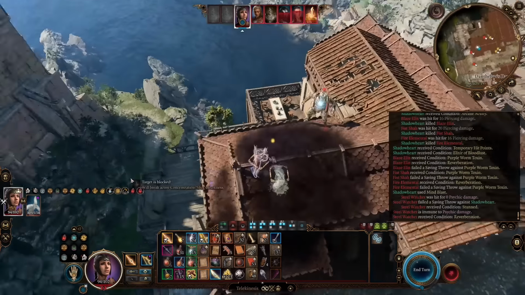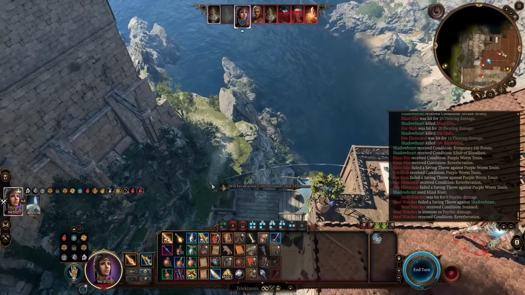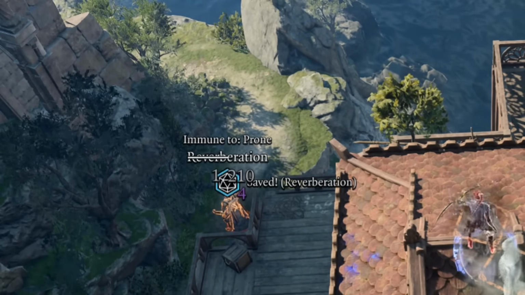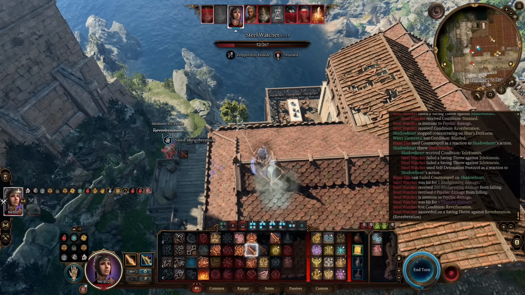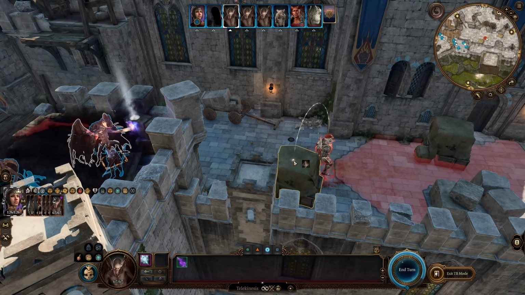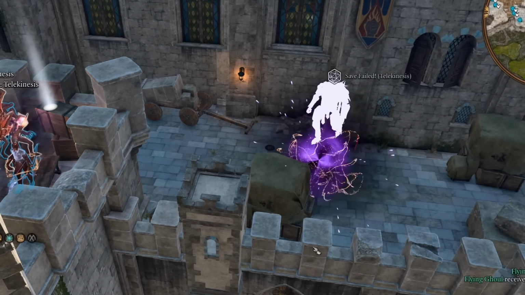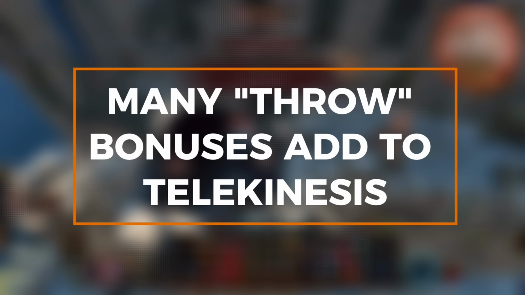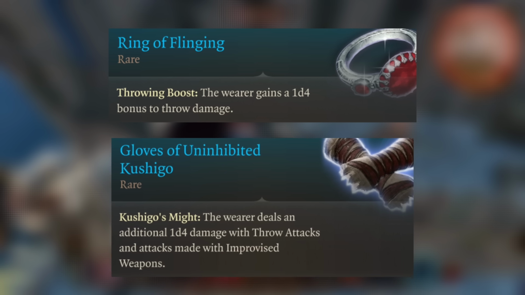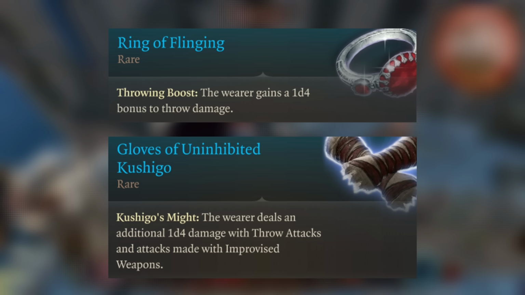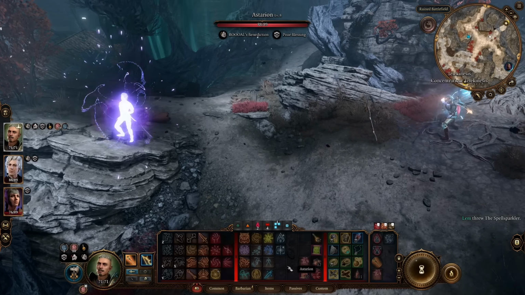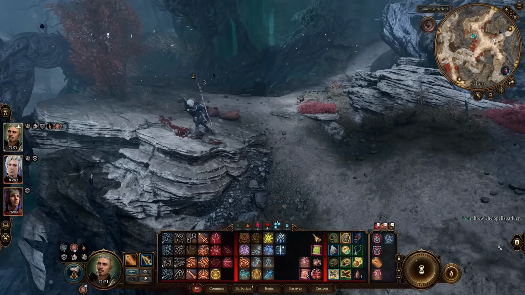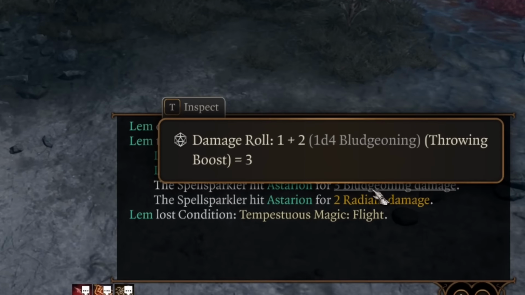Like Throw and Improvise Melee Weapon, Telekinesis actually takes something in the game world and moves it somewhere else, along an arc that cares about collision. Telekinesis differs from Throw in its range and its angle of effect, and it uses a saving throw rather than an athletics check, but it's a similar principle. The reason this matters is that many effects that interact with the throw action will also function with telekinesis. This includes the Ring of Flinging and the Gloves of Uninhibited Kushigo, for example. Both will add 1d4 damage to telekinesis when you use the spell to fling something or someone at your enemies.